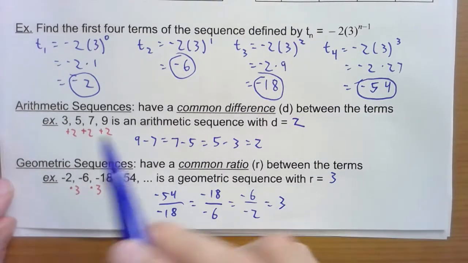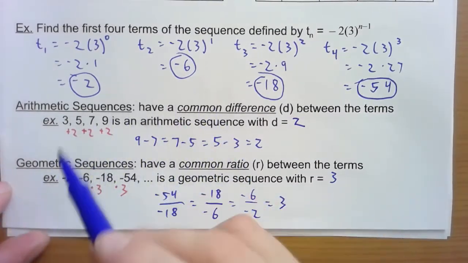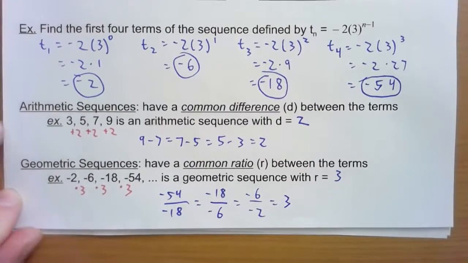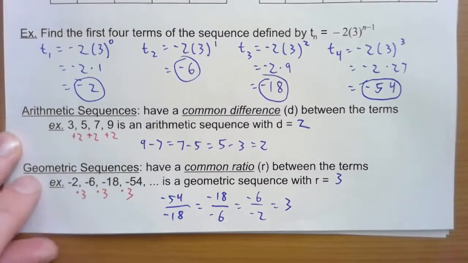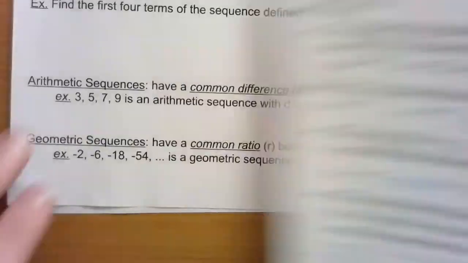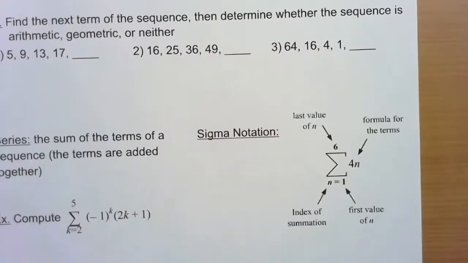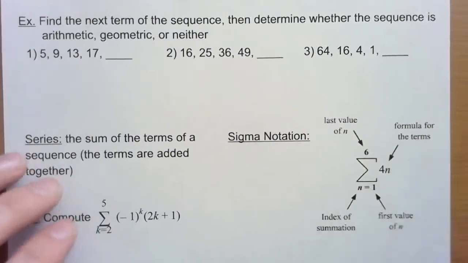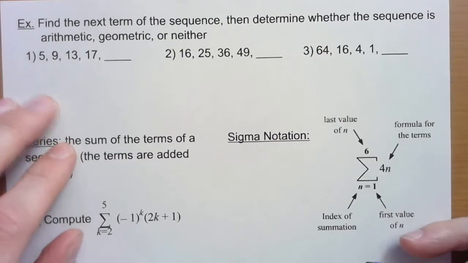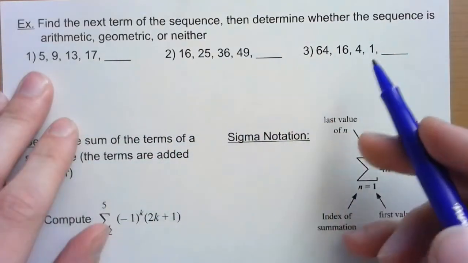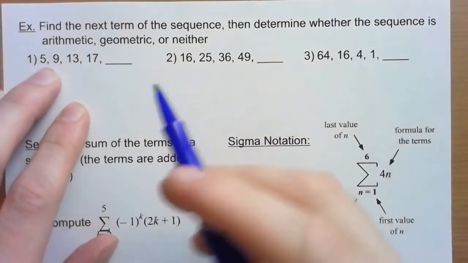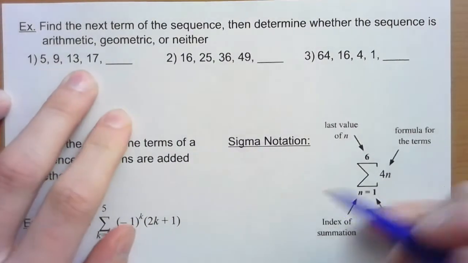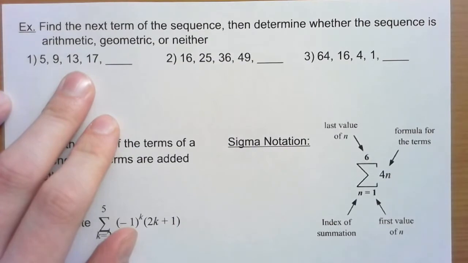Okay, so we're going to talk more about arithmetic and geometric in the next couple sections. The next section we'll talk about arithmetic, and the one after that we'll talk about geometric more. Right now, we're just going to ask you to identify whether things are arithmetic, geometric, or neither. We'll start by making sure that we see the pattern by filling in the next term here. So take a look at 5, 9, 13, 17, and see what that pattern is.